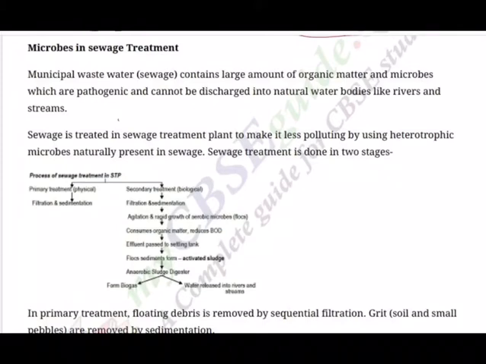Now, if you recollect from your memory, we have been talking of chapter number 10, Microbes in Human Welfare. Now we are going to talk about microbes in sewage treatment for today's session. So sewage is something like drainage. All the bad water having a lot of waste will be mixed. You must have seen in cities and towns, that's the biggest problem now.